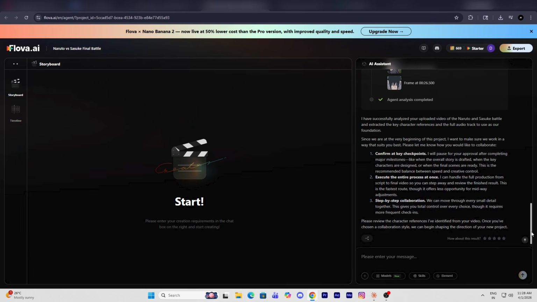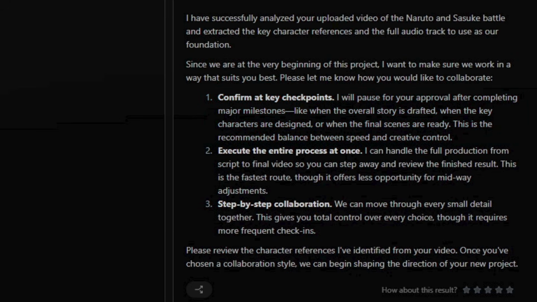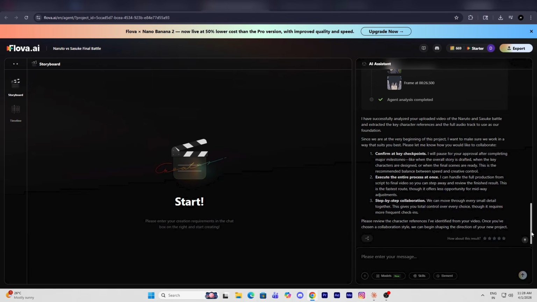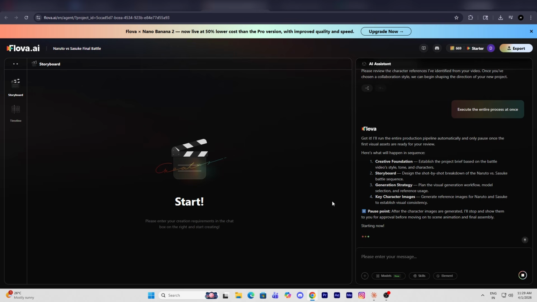Now, after analyzing, it will ask you a few questions like confirming key checkpoints, whether you want to execute the entire process at once or do step-by-step collaboration. You can instruct the AI agent however you want. You can also change characters, images, etc. Just tell the agent whatever you want to do. For now, I'll select execute the entire process at once. This will make the AI agent do everything in one go. I'll just type that and hit enter.